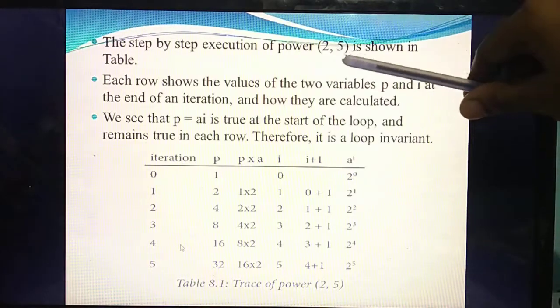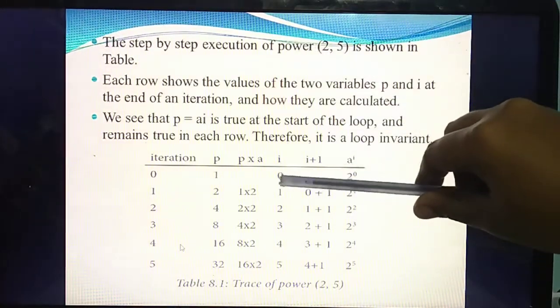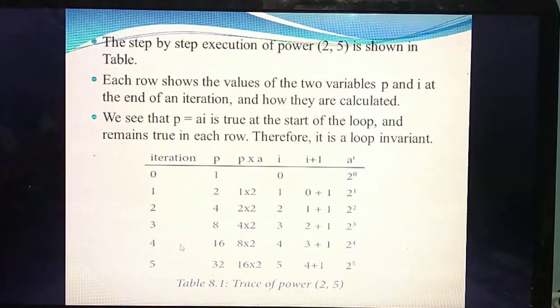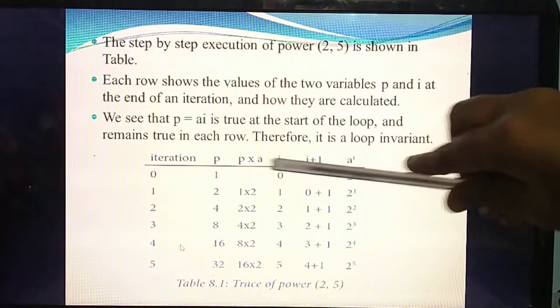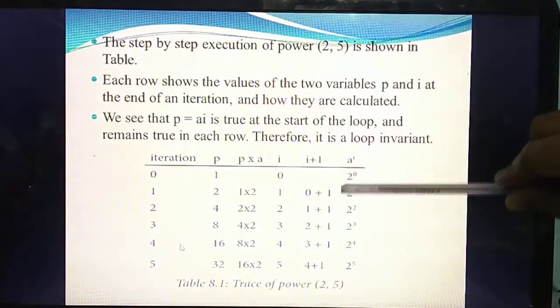And what's the value of I? 0. So 2 power 0, the value is 1.